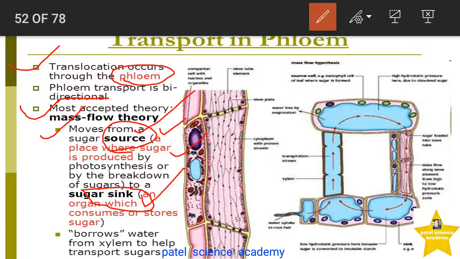One is the source, the green part where sugar is produced, where photosynthesis takes place, for example the leaf. The sink is the part where sugar is not produced, where photosynthesis doesn't take place, and it receives sugar from the source area. The root or stem is an example of a sink.